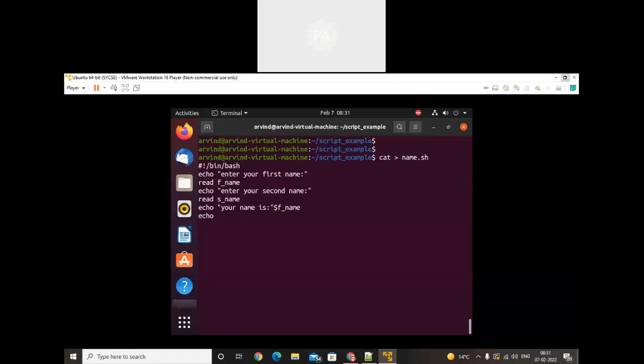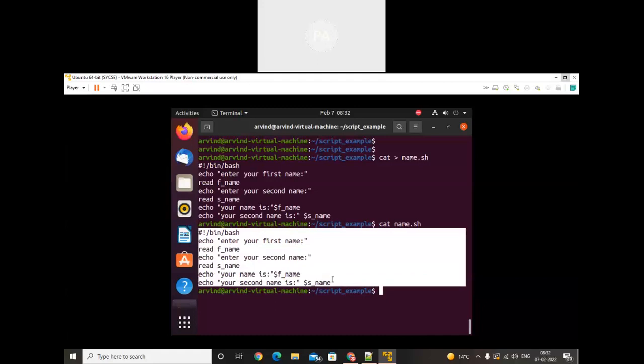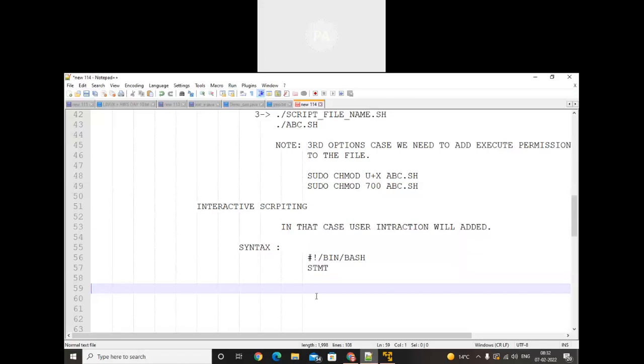Similarly, we'll use echo for second name is, good. Here I will use space dollar. What will be the second name? Yes_name. Done. Just read that file name.sh. So we wrote these statements here.